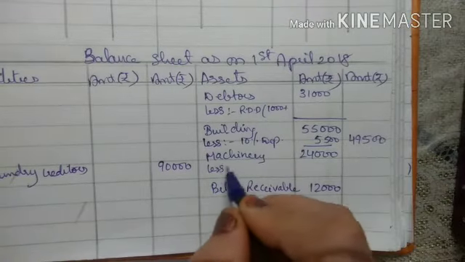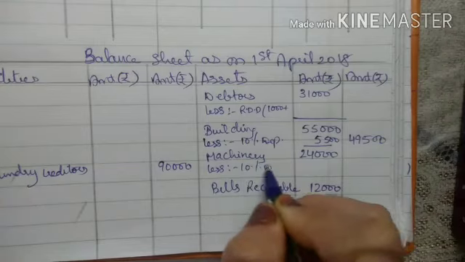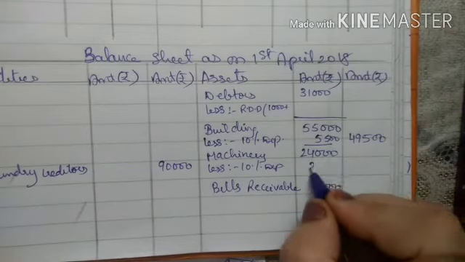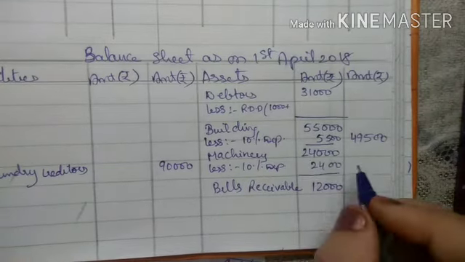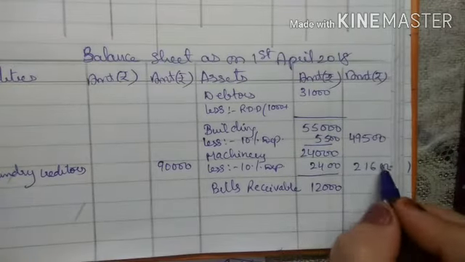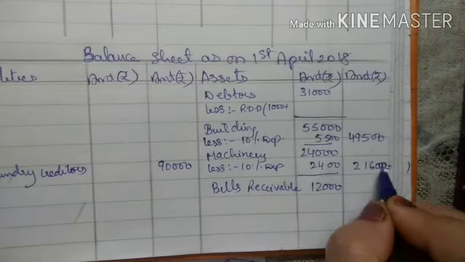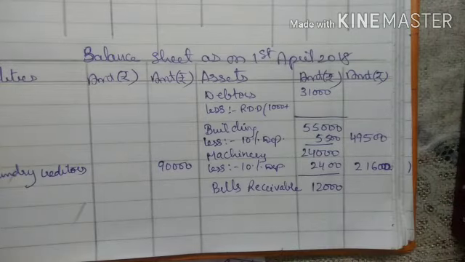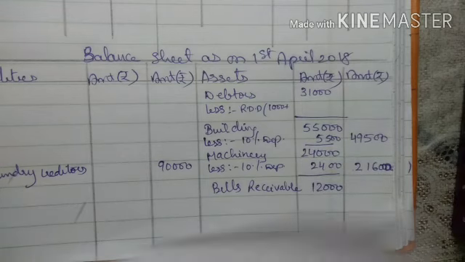Same way for machinery, less 10% depreciation, that is 2,400. So in outer column it will be 21,600, right? Now see the next one.